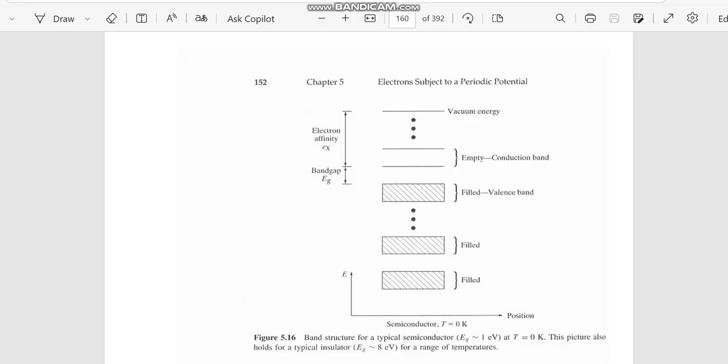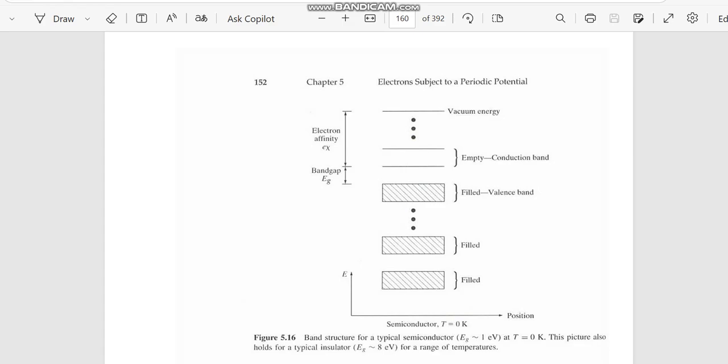The uppermost fully filled band is called the valence band. There is an empty band after a certain gap. This empty band is called the conduction band. Between the top of the valence band and the bottom of the conduction band is the band gap energy, denoted by Eg.